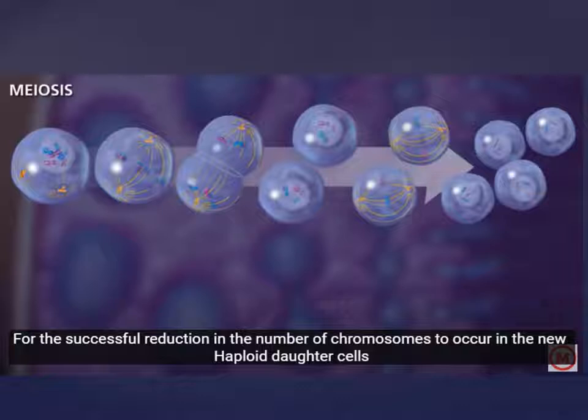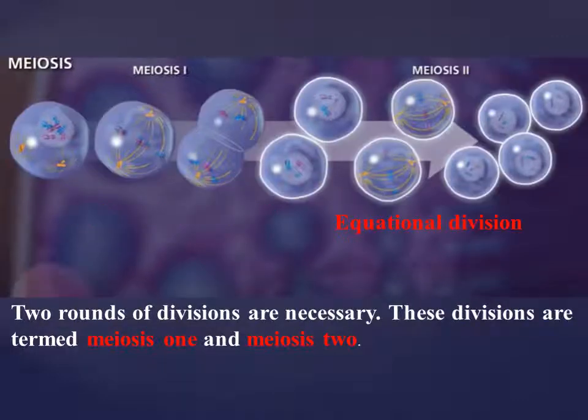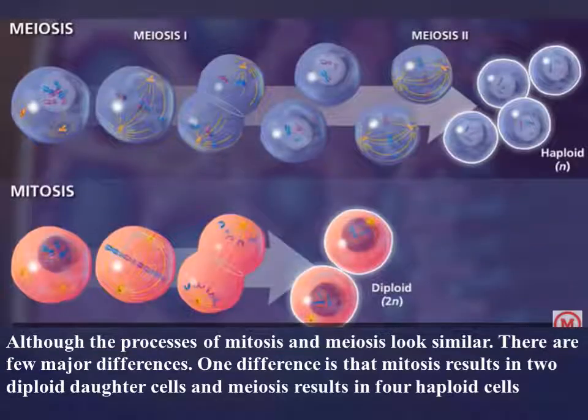For the successful reduction in the number of chromosomes to occur in the new haploid daughter cells, two rounds of divisions are necessary. These divisions are termed meiosis 1 or reductional division and meiosis 2 or equational division. Although the processes of mitosis and meiosis look similar, there are a few major differences. One difference is that mitosis results in two diploid daughter cells and meiosis results in four haploid cells.